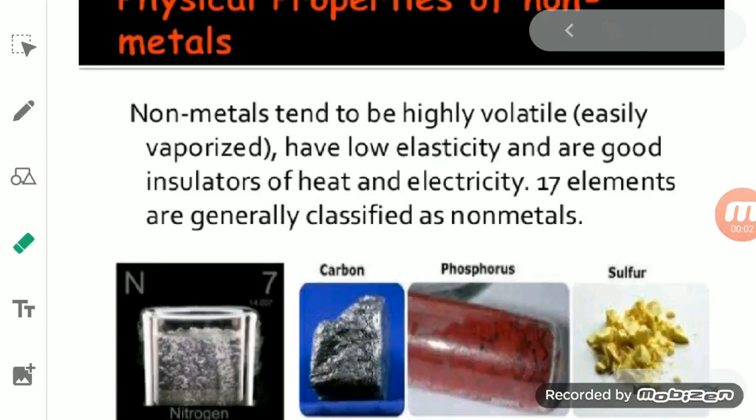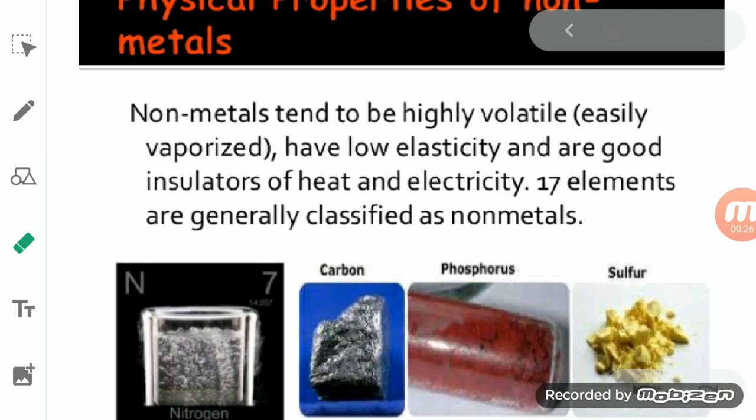Hello students. So yesterday we had discussed the metals as well as the properties of the metals, and today we will start with the properties of the non-metal. So before we go to the properties of the non-metal, we should know what a non-metal is.